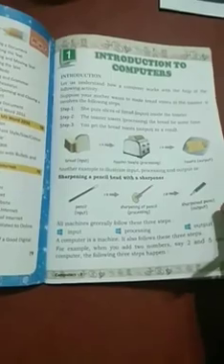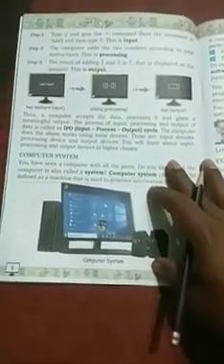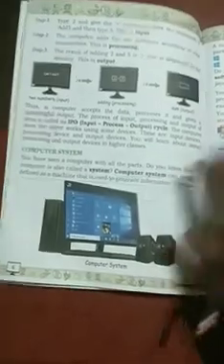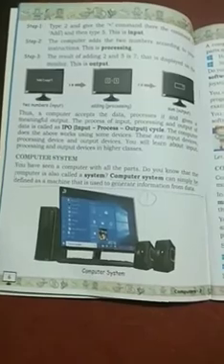In the first chapter, we learned an introduction to computers, and how a computer works in the IPO cycle, meaning input process output cycle, and we learned about our computer system.